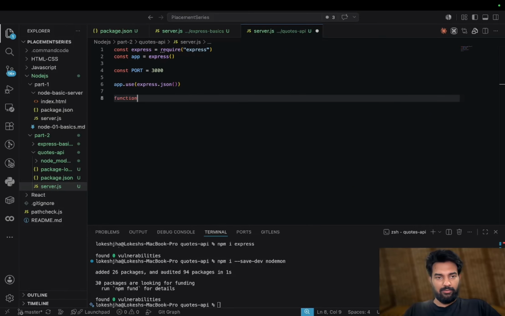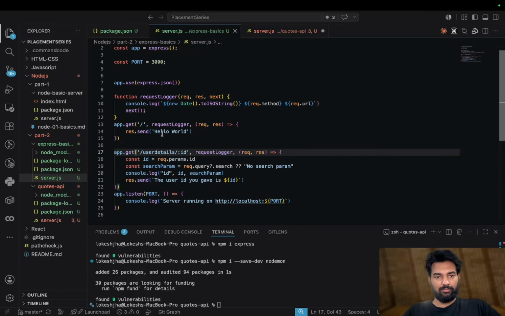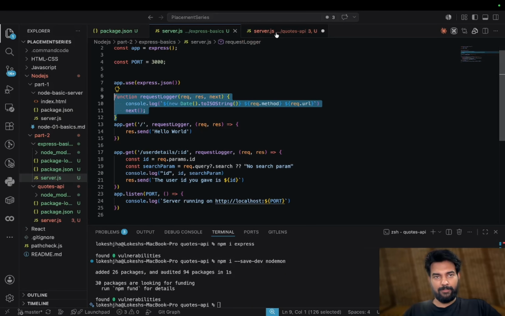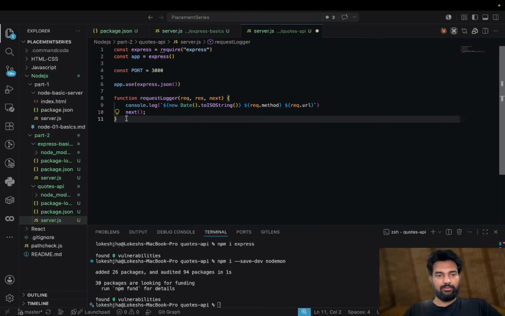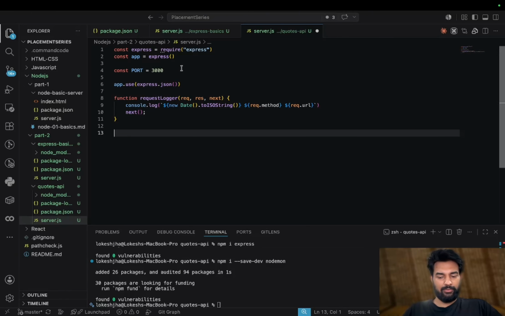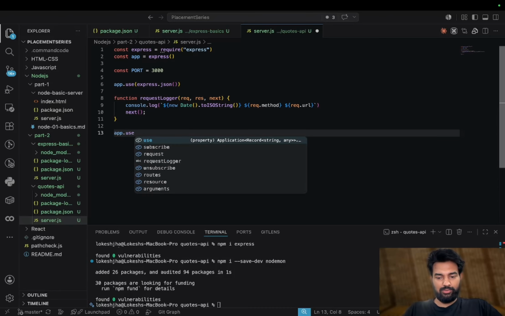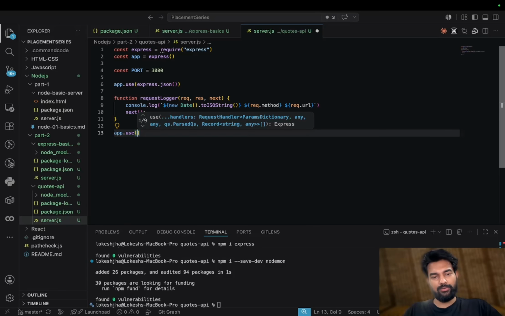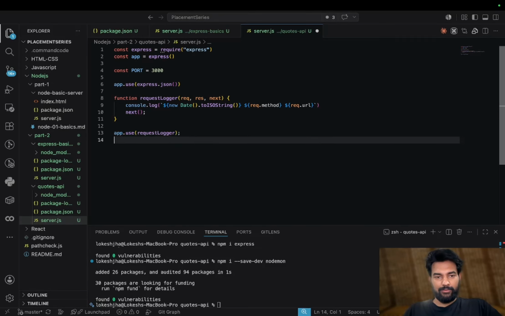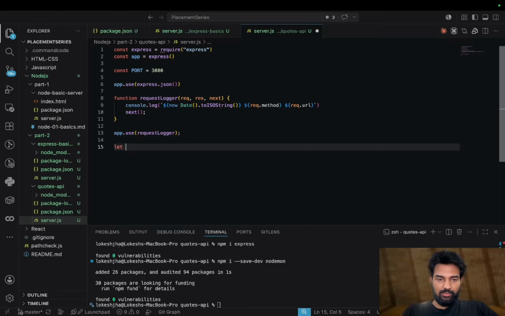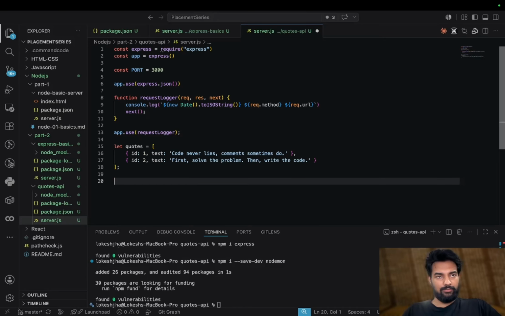And the function, let's take it from here. Why write it again? So this is there. And app.use, we will just write at the top only, so that it is always used, the request logger. Now we do not need to mention it in each route. So let quotes equals, yeah, now we have the quotes. We will do GET quotes, list all. I hope you are getting everything all good till here.